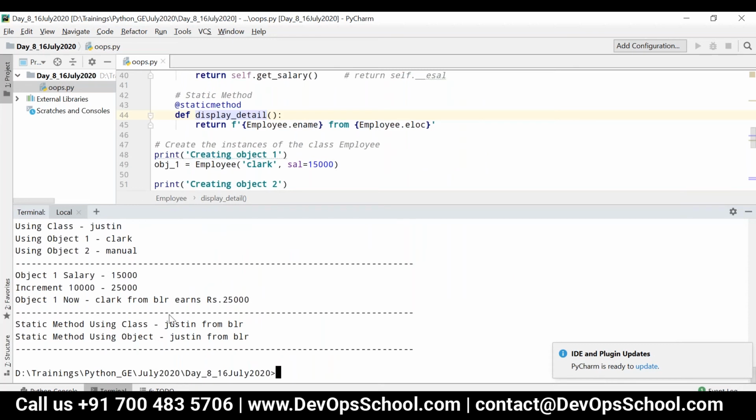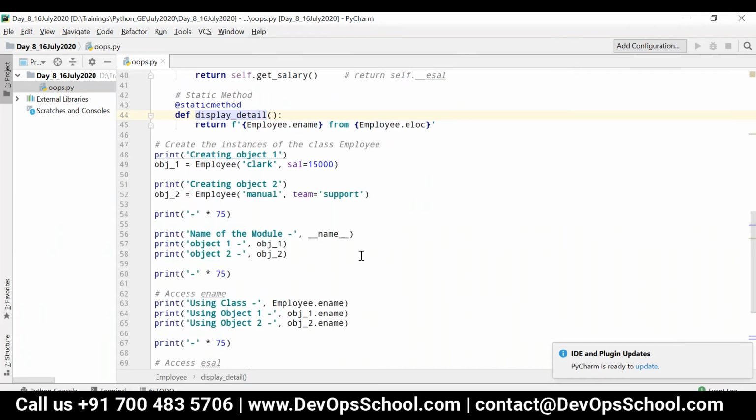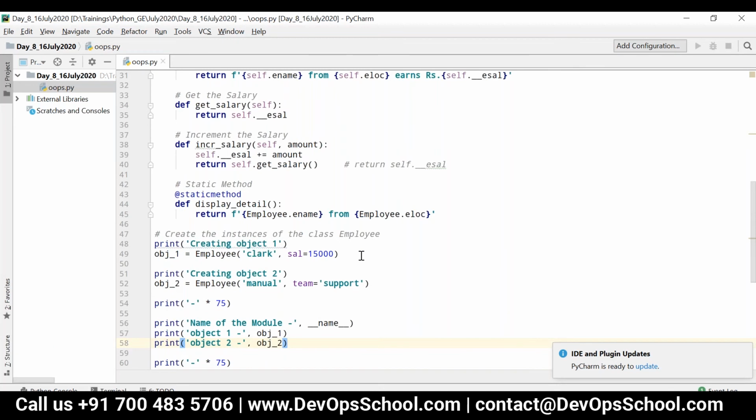You can see here, Justin from Bangalore, Justin from Bangalore. There is no error now. It is working fine. Got it? Yeah, take it down, guys. So please take it down.